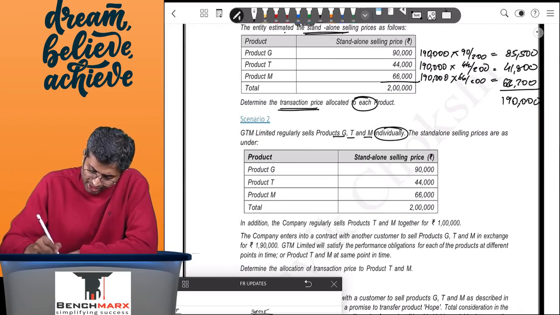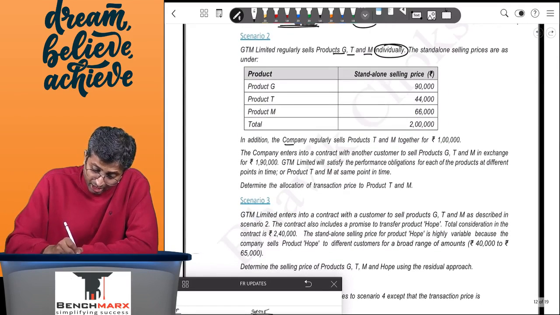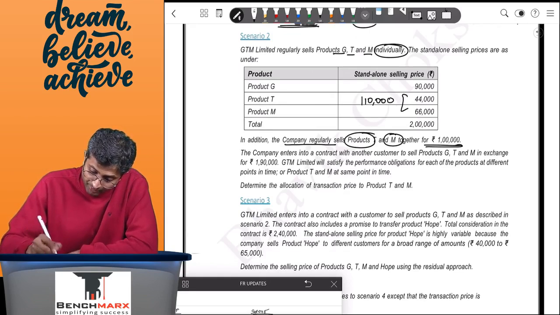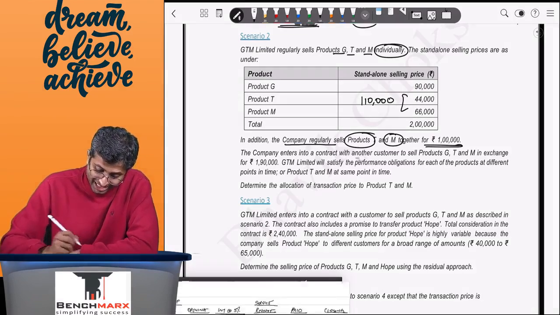In scenario 2, GTM regularly sells products G, T and M individually. The standalone selling prices are as follows. I think you have the same standalone selling prices. In addition, the company regularly sells products T and M together for 1 lakh. T and M together. So ideally, the total of the standalone selling prices will be 1 lakh 10,000. However, you are selling them together.